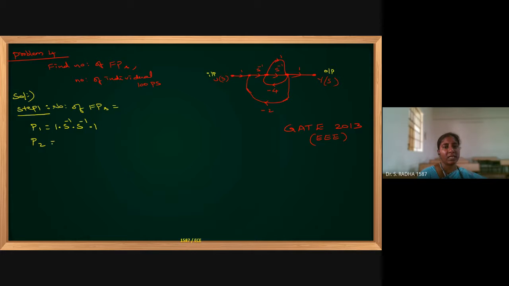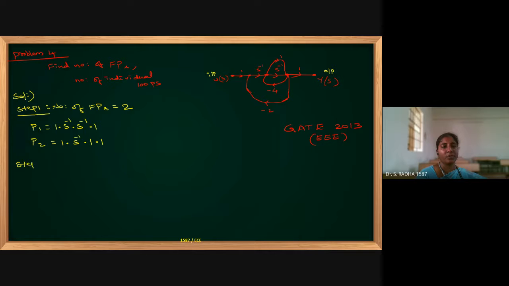Now coming to the second forward path, I can go like this, 1 into s power minus 1. Then I am going in the upward direction. I am taking another route here, again 1. This is the second forward path. Any more forward paths present? I don't find any more paths. So I am closing it. Number of forward paths is 2.